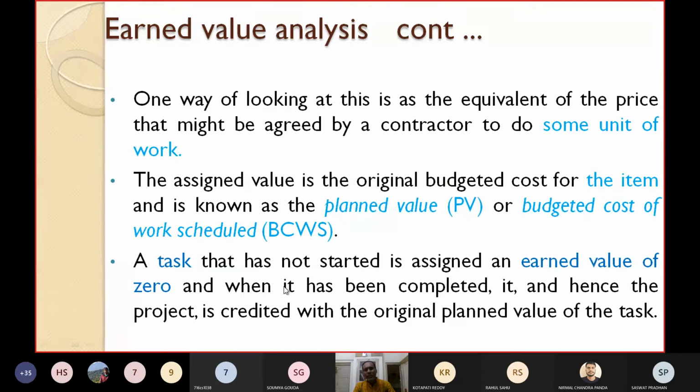Until it is started, you will get 0, and when it is completed, the project is credited with the original planned value of the task. So a task that has not started is assigned an earned value of 0, and when it is completed, the whole project is credited with the original planned value of the task.